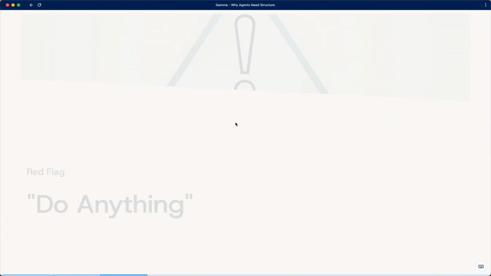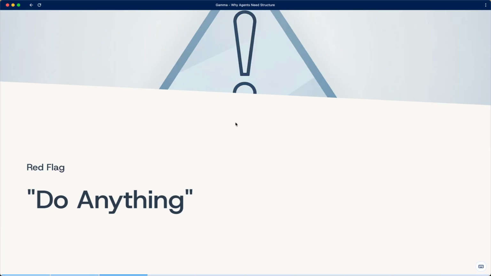Slide 3. Red flag, do anything. This slide highlights a major red flag in enterprise AI. Systems that claim they can do anything. General purpose intelligence without boundaries doesn't increase capability, it increases liability. Enterprises don't need limitless AI, they need bounded decision spaces.